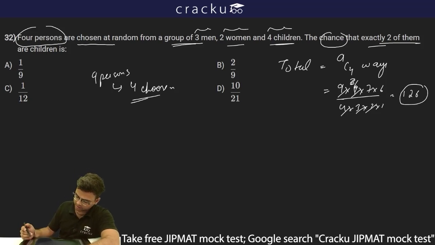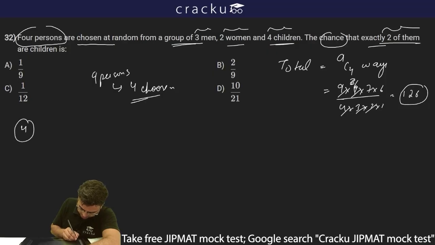Now I have to find out the favorable outcomes. Favorable outcomes is exactly 2 of them should be children. So now there are 3 cases possible. We have to choose a team of 4. So what are the 3 cases? And exactly 2 should be children.